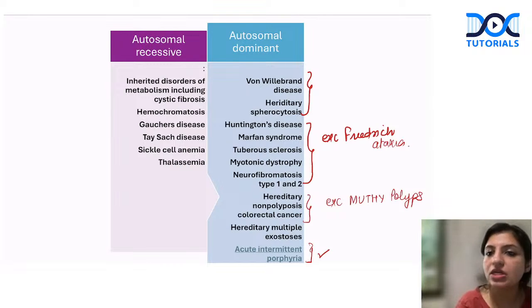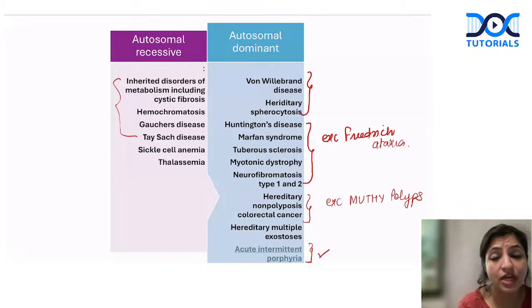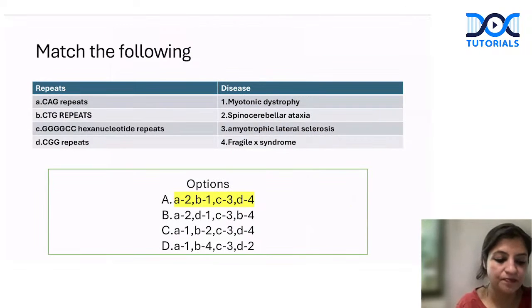In autosomal recessive, all the metabolic conditions are autosomal recessive, except acute intermittent porphyria and hypercholesterolemia, which are autosomal dominant. And in hematology, rule of two: sickle cell and thalassemia are autosomal recessive disorders. So this is one of the common questions that is asked. Everybody should be very clear in knowing and remembering this.